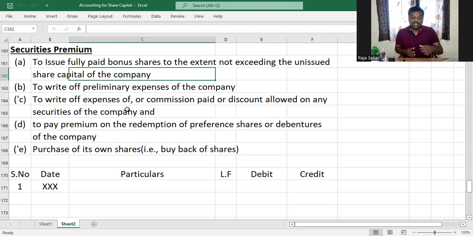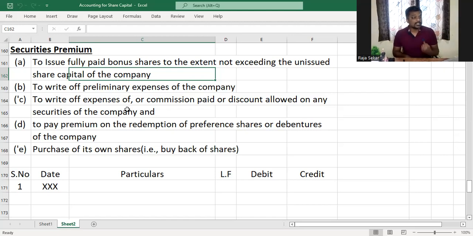That is to say, assume a company came into being on 1st July 2023. The first financial year of operation would then be 2023 to 2024, and any expense incurred by the company before 1st July 2023 shall be written off in the year 2023-2024 itself. In that first financial year itself, it can be written off, and securities premium, if any is there, can be utilized to write off that expense.